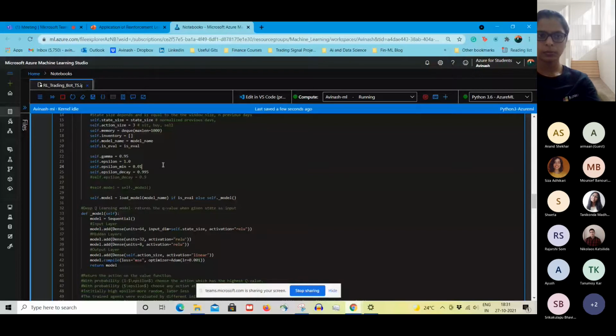How much emphasis are you going to give to the future rewards, and not just to the immediate reward? The higher the gamma, the higher the emphasis on the future reward. And if you just want short term results, you can use a lower value of gamma. Then there is an epsilon, and it will decay with time. Epsilon basically means how many times you are going to randomize things, how many times you are going to get random results.